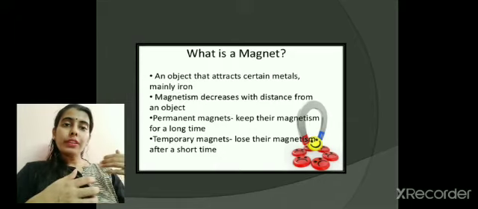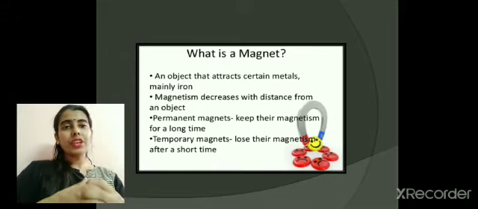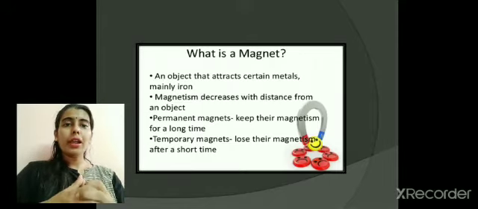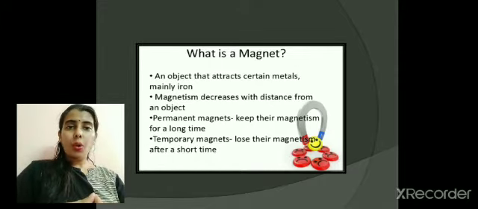But yes, when you bring the door closer, you feel that the door wants itself to be closed because of the attractive force created by the magnet in it. Permanent magnets and temporary magnets. Permanent magnets keep their magnetism for a long time. But temporary magnets lose their magnetism after a short span of time.